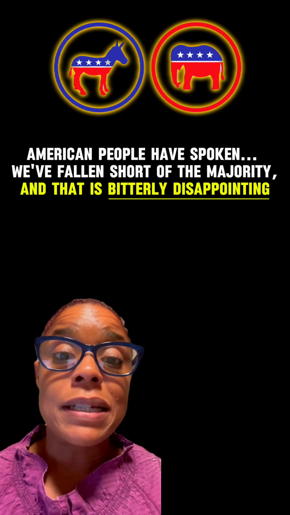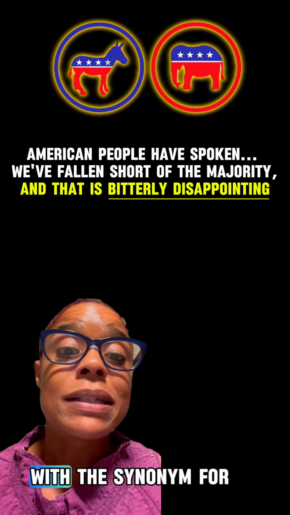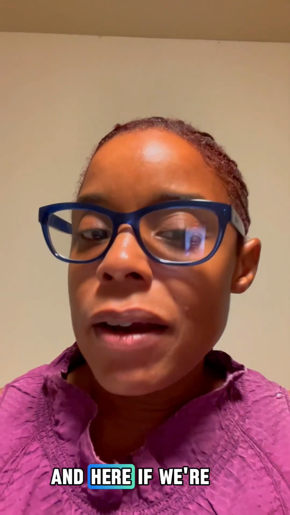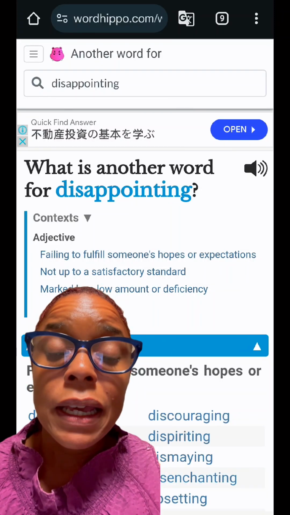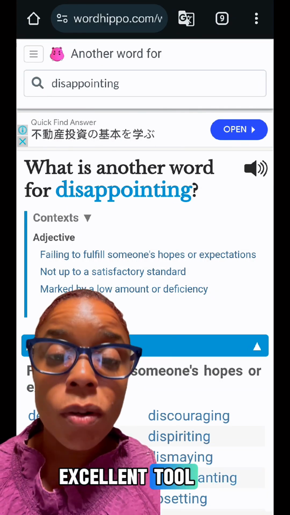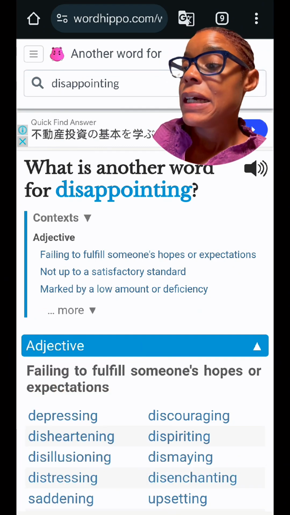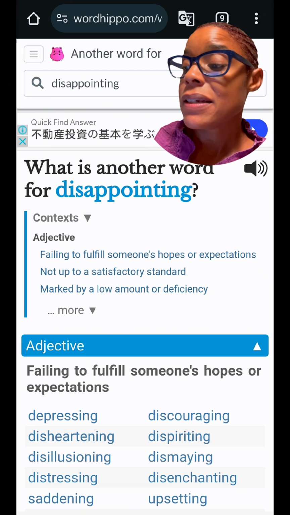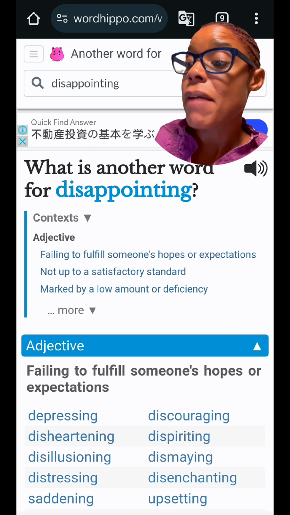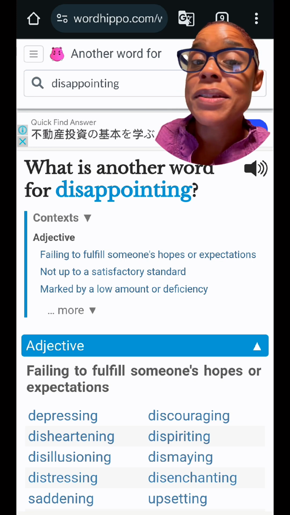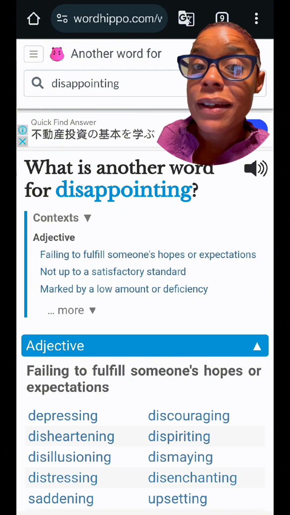That is bitterly disappointing. We could replace "bitterly disappointing" with a synonym for disappointing. And if we're having trouble coming up with synonyms, we can use our tools. Hippo Words is an excellent tool for finding synonyms. Some options that come up: depressing, discouraging, disheartening, dispiriting, disillusioning, dismaying, distressing, disenchanting, saddening, upsetting.